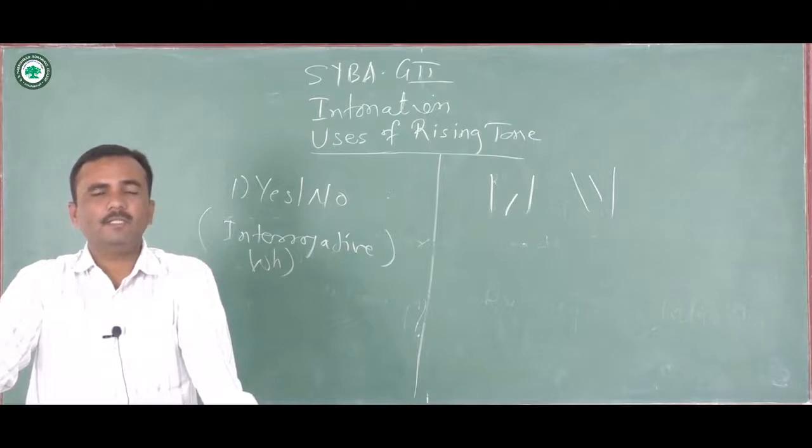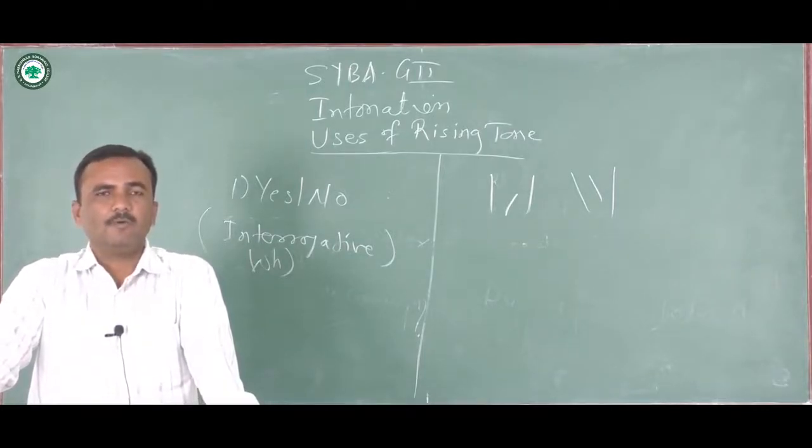In falling tone, when a WH question is used, its intention is different. In falling tone, the intention of the use of a WH question is casual or neutral, and on the contrary, when it is used in a rising tone, its intention, its purpose or its objective is different.